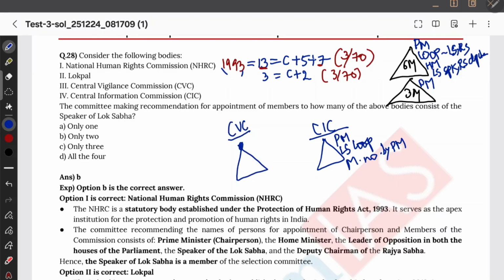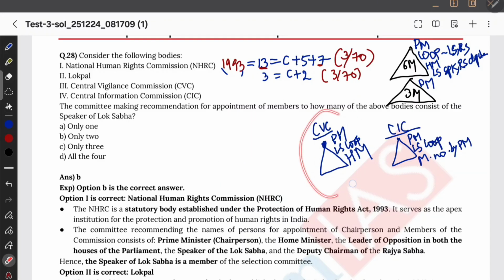CVC कैसे triangle लेंगे? It has Prime Minister, leader of opposition, and then ये दोनों सेम है, CIC और CVC में लोकसभा का लीडर ऑफ अपोजिशन रहेगा, एंड CVC में लेकिन होम मिनिस्टर रहेगा, because CVC, Central Vigilance Commission, it's an advisory body which comes under Ministry of Home Affairs. Therefore, the other member is definitely whom? Definitely the Home Minister. Three members, right? So other member will be Home Minister.